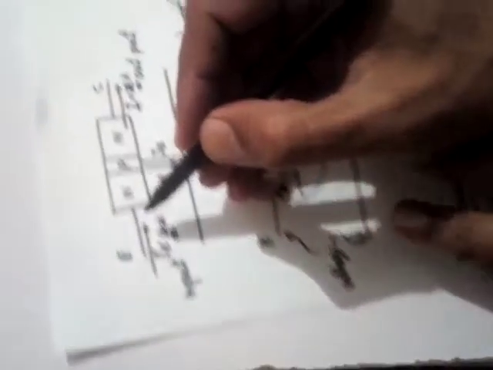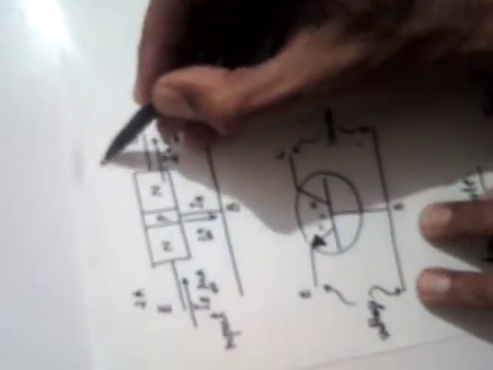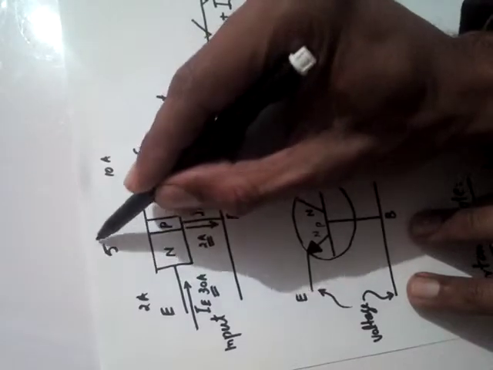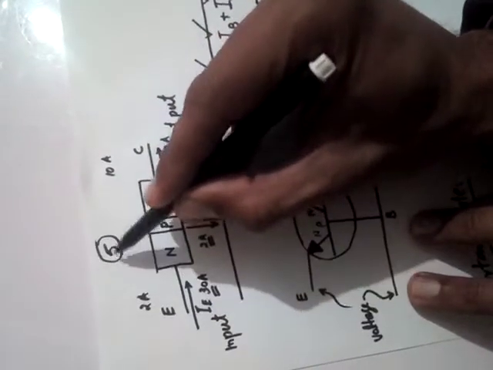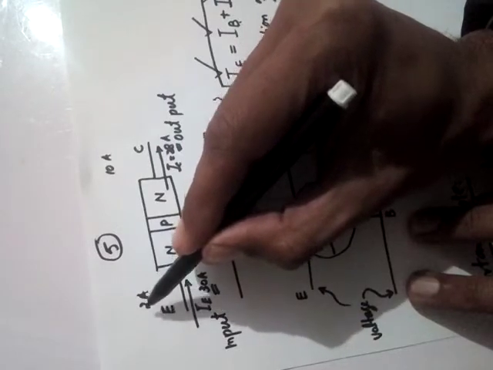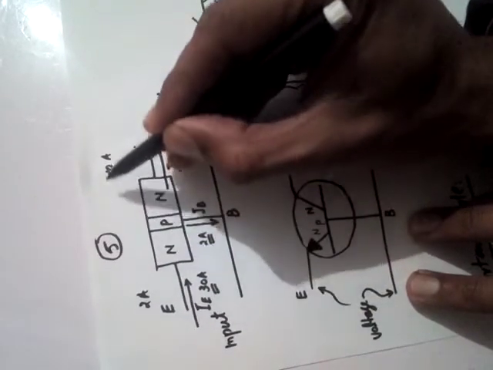It means how much we are going to increase the input current. For example, here the input current is for example 2 ampere. If we increase this current from 2 ampere, if it gets 10 ampere, what is the ratio between 2 and 10? We can say that the input current is increased 5 times. The input current is 2 ampere. 2 multiplied by 5 is equal to 10.